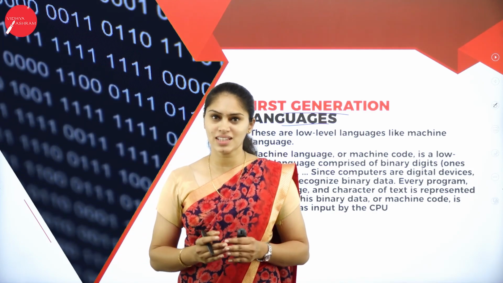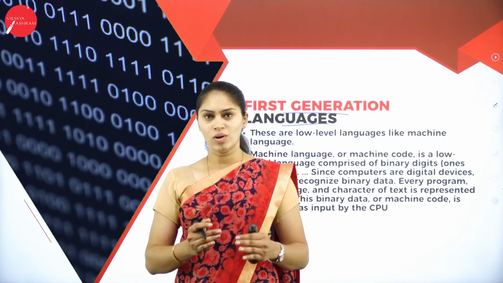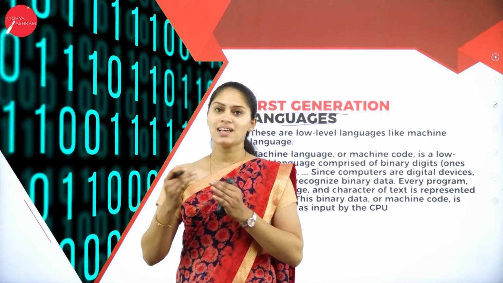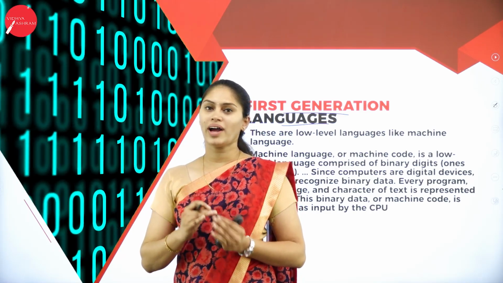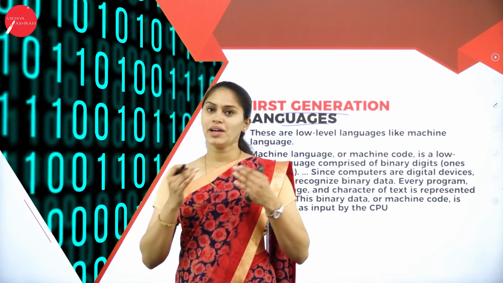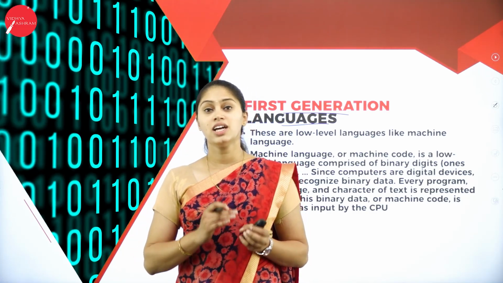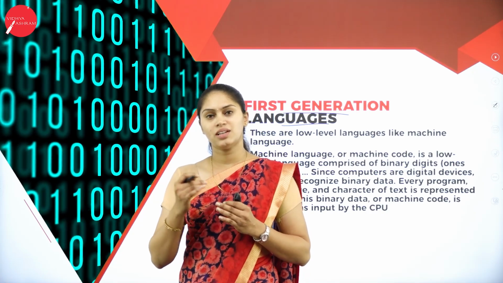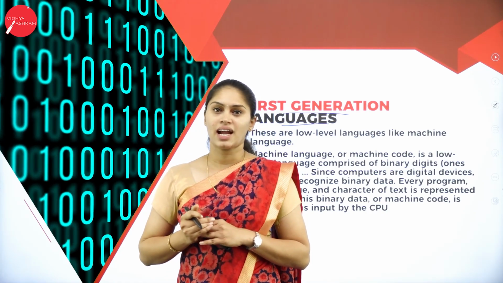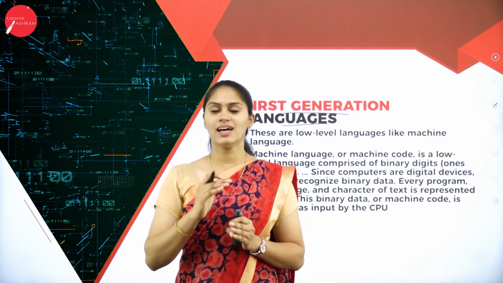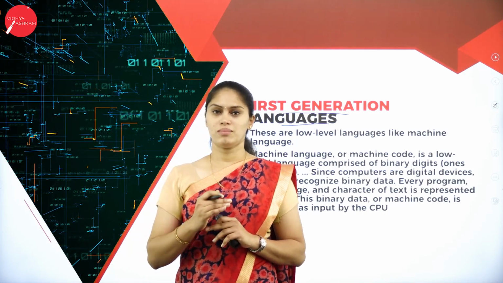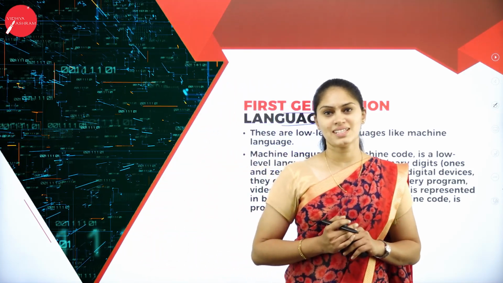Okay. So when I am using this first level language or a low level language, at that time no translation is required. Why is no translation required? Because I am already writing the instruction in zeros and ones, so there is no need to translate it into machine understandable form, because it is already in machine understandable form. Then what is the disadvantage of this language?